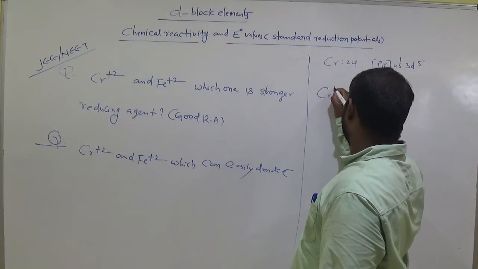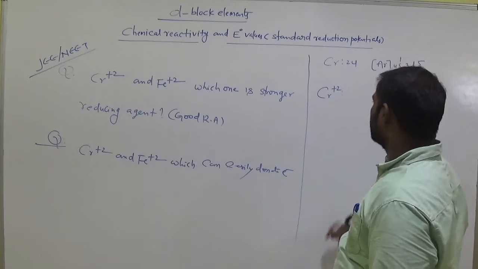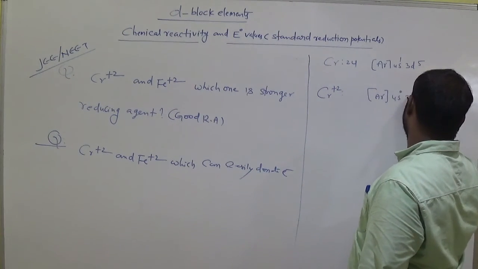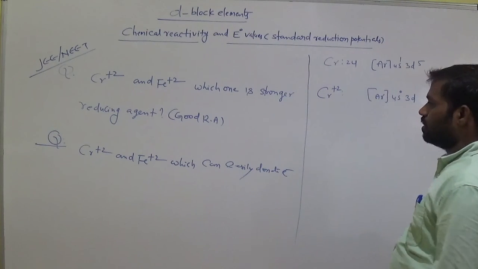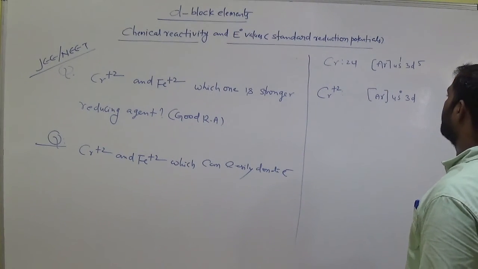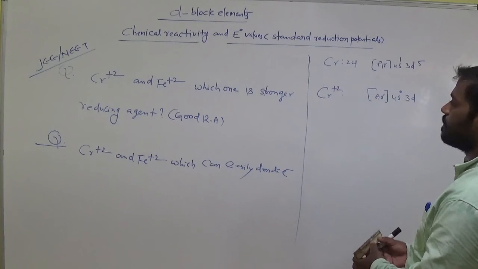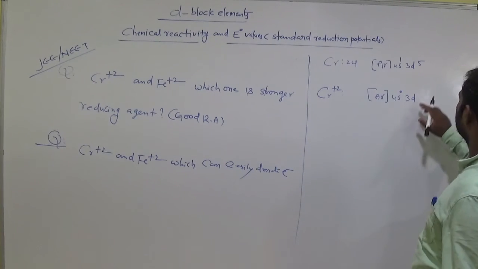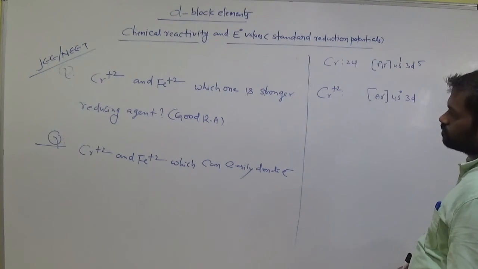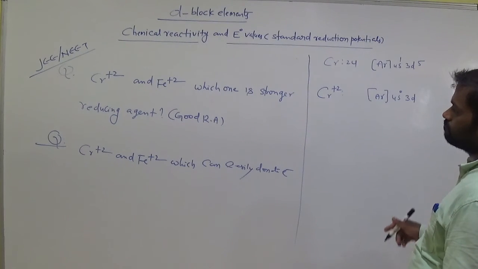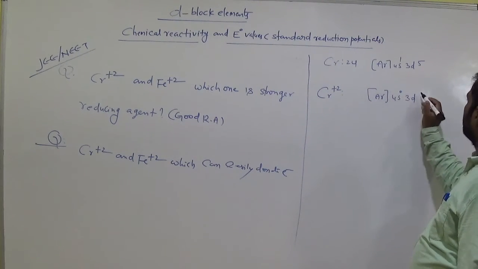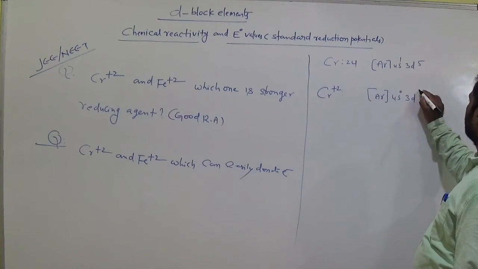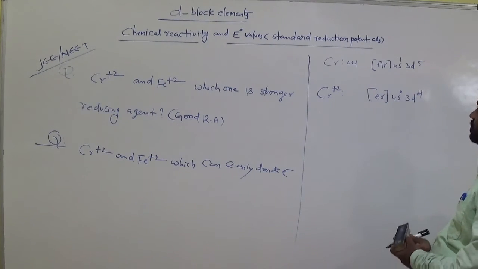In the case of chromium plus 2, it loses 2 electrons, one from 4s and another from 3d. So Cr plus 2 is argon 4s0 3d4.